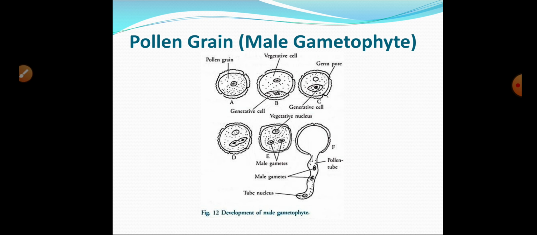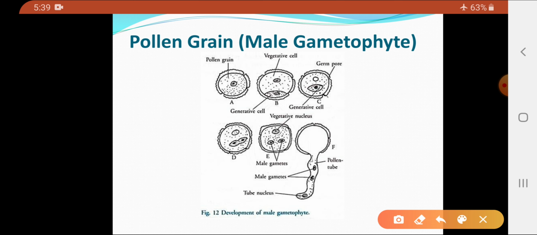Now, from the pollen grain, the male gametes are developed. So, how do pollen grains form the male gamete? That is very important. So, the pollen grain, which represents the male gametophyte, will be responsible for the formation of the male gamete. Now, here you can see the development of the male gamete. How the male gamete will develop.